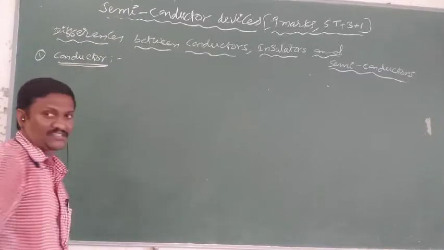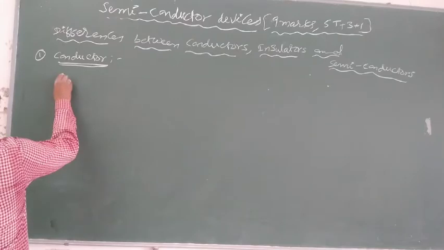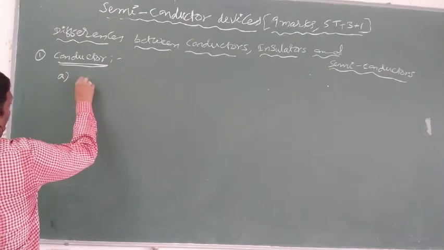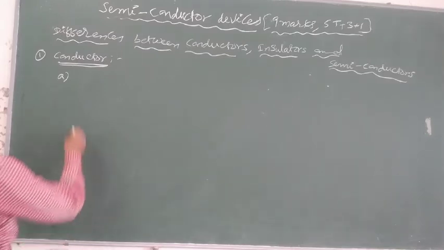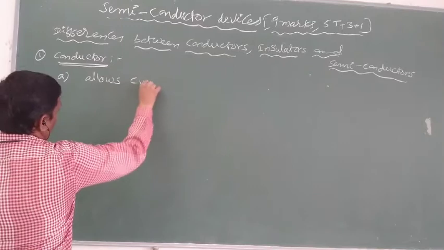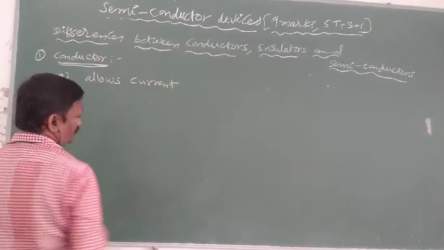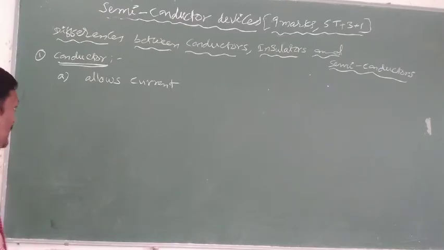Everybody knows conductors: the substances which allow current. So in the case of conductors, current conduction is possible. These materials allow current, and those substances are called conductors.